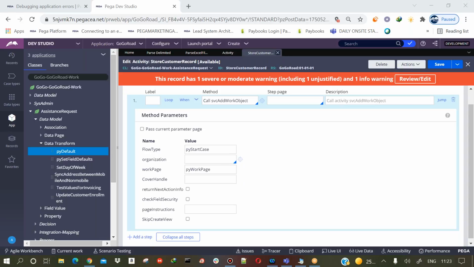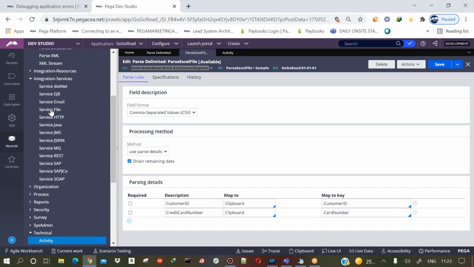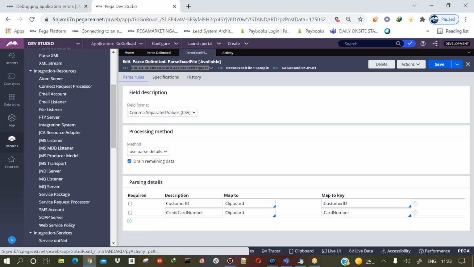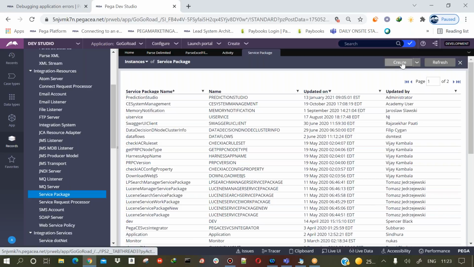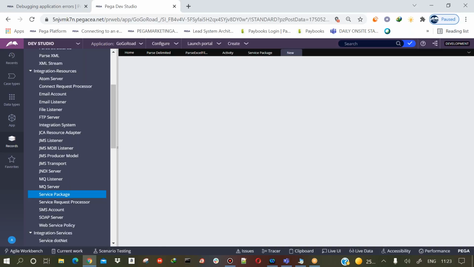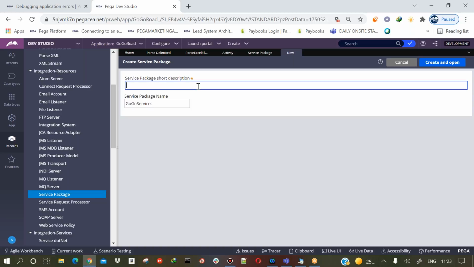The next thing I need to do, obviously, for any service that I create, is to create one service package. So I'm going to the integration resources, and I'll create one service package here. I'll give the name of the service package as Gogoro services, or I'll just say Gogo services, right? That's what we give. And the service package description is for the Gogoro application.